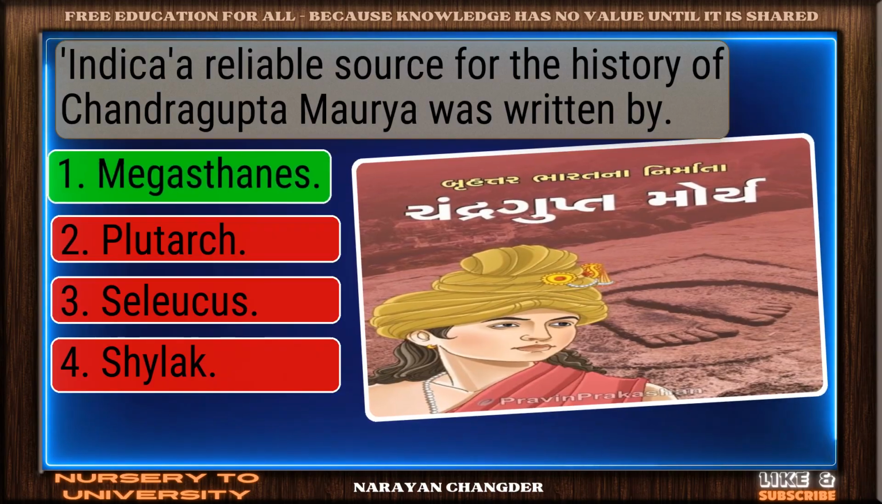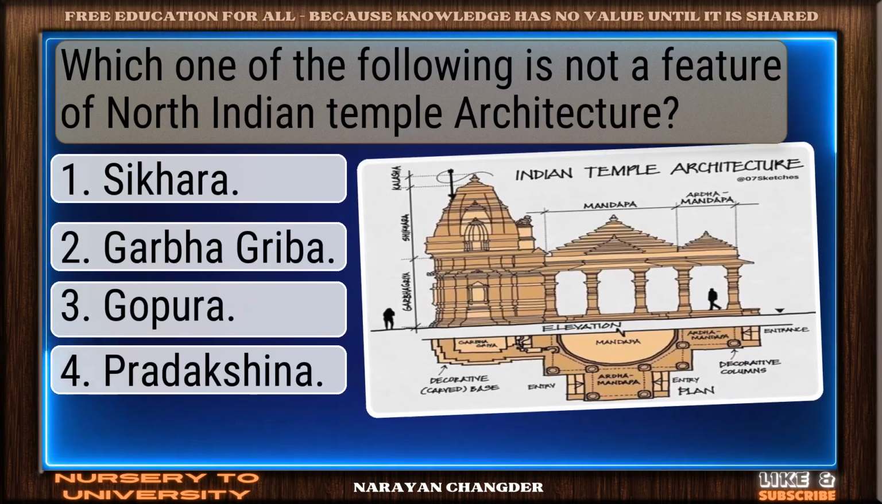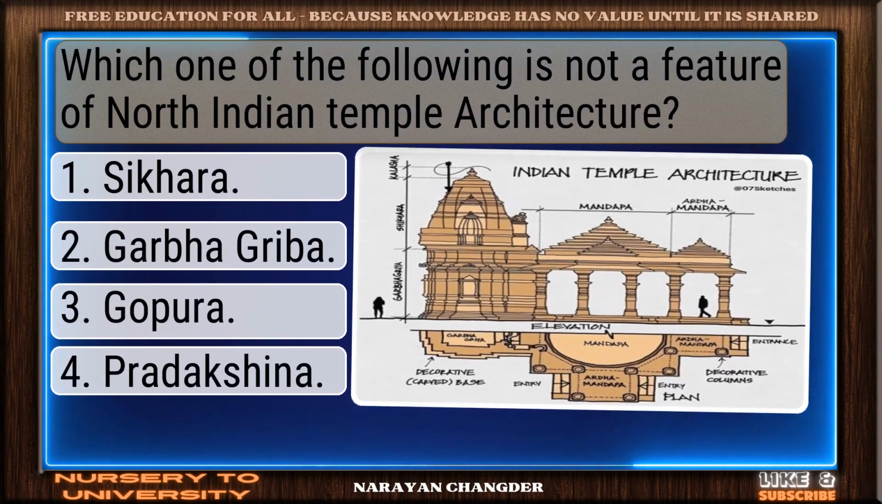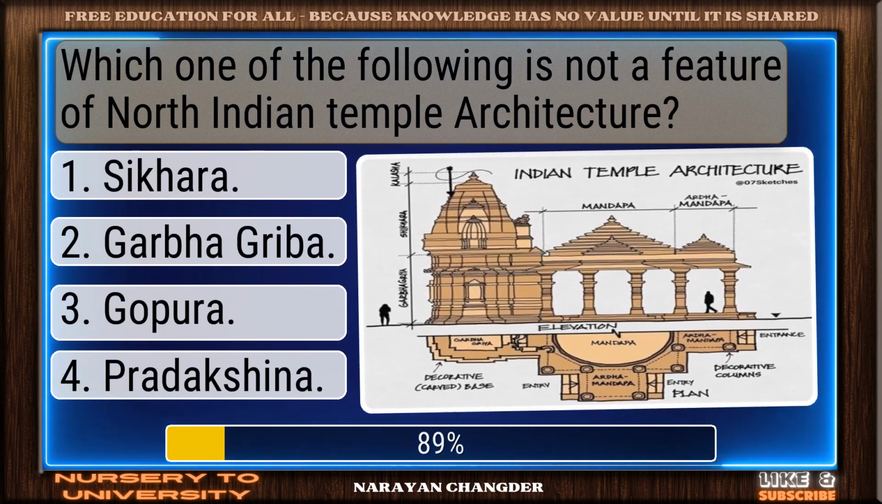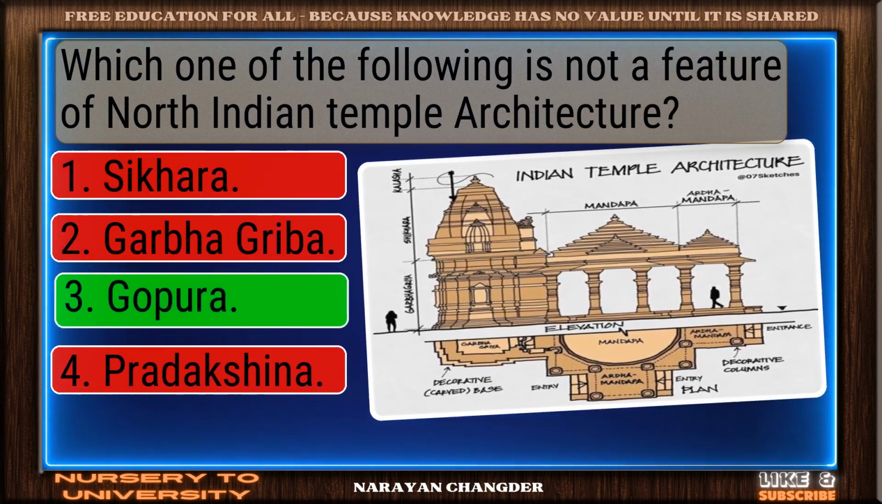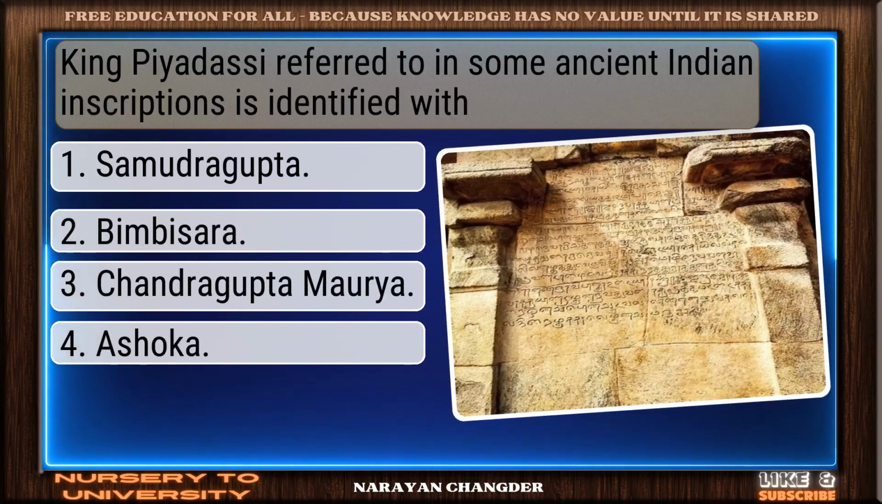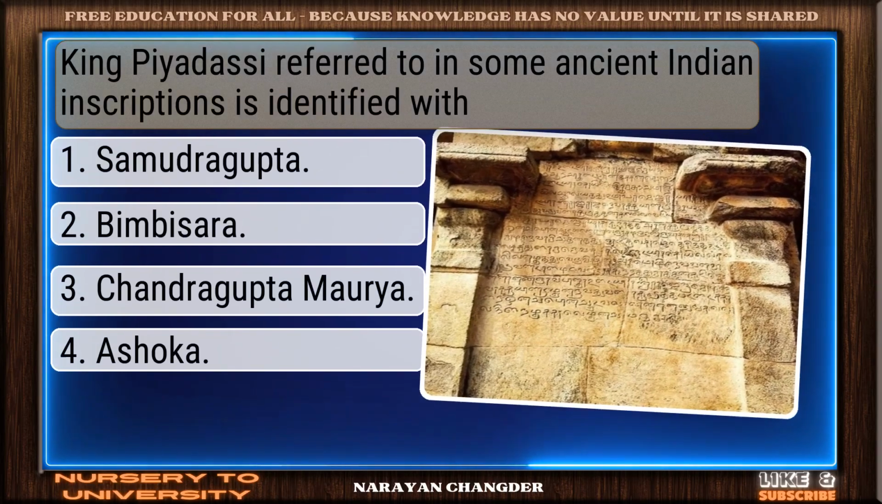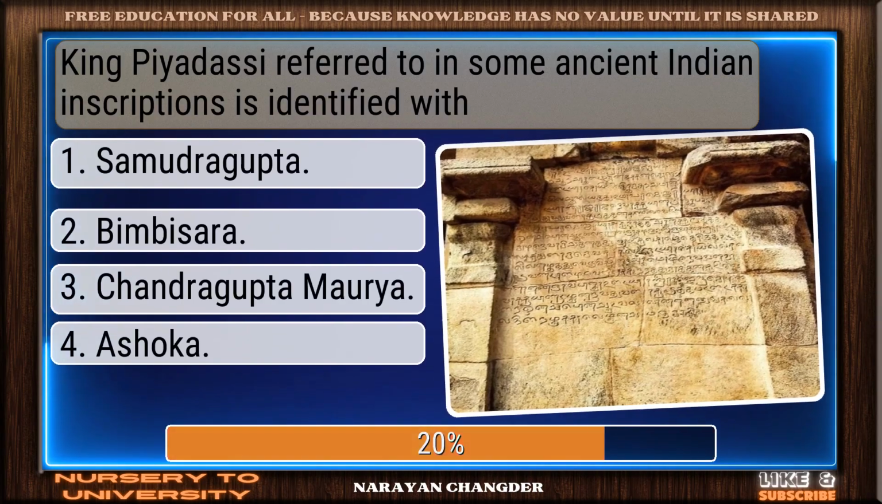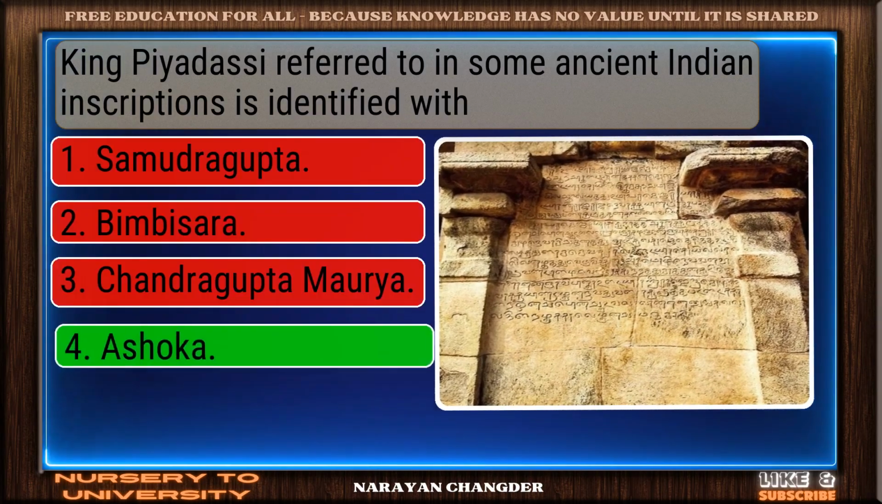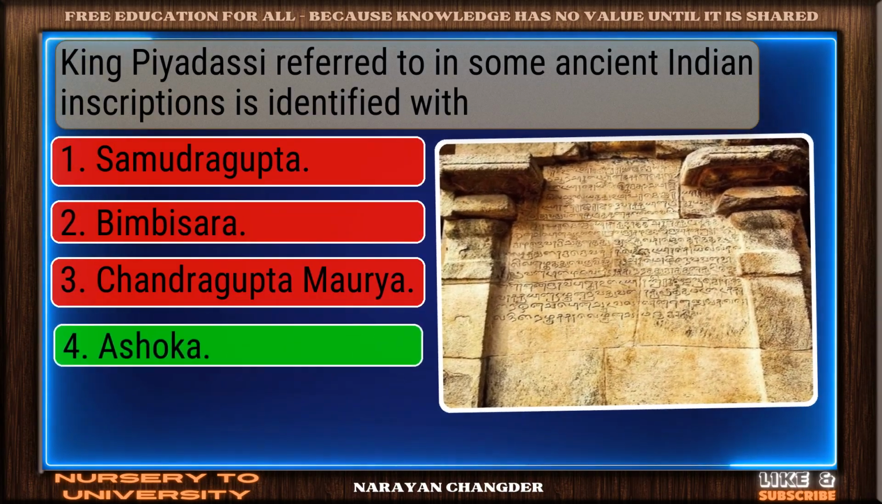Smart move, Megasthenes is accurate answer. Which one of the following is not a feature of North Indian temple architecture? Well reasoned. Gopura is correct. King Piyadasi, referred to in some ancient Indian inscriptions, is identified with. Nice selection. Ashoka is correct.